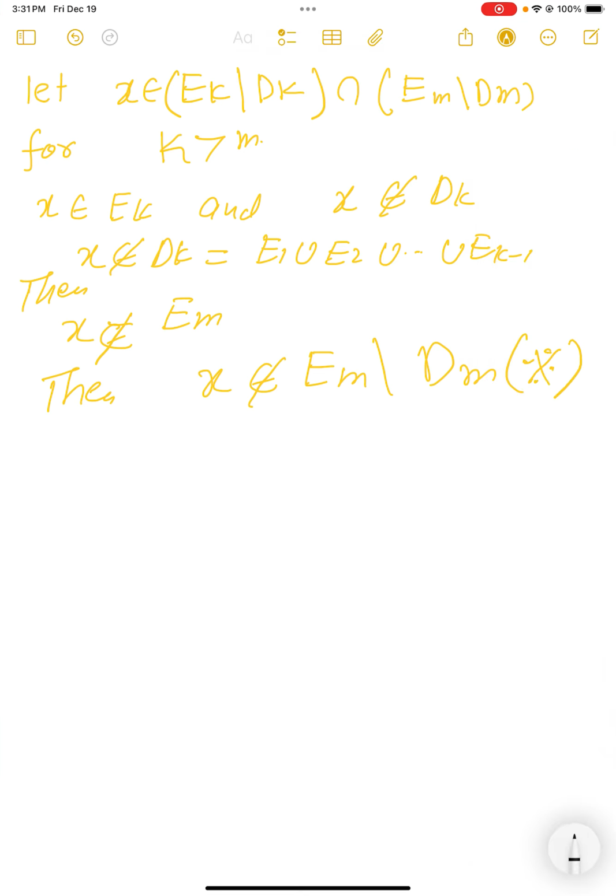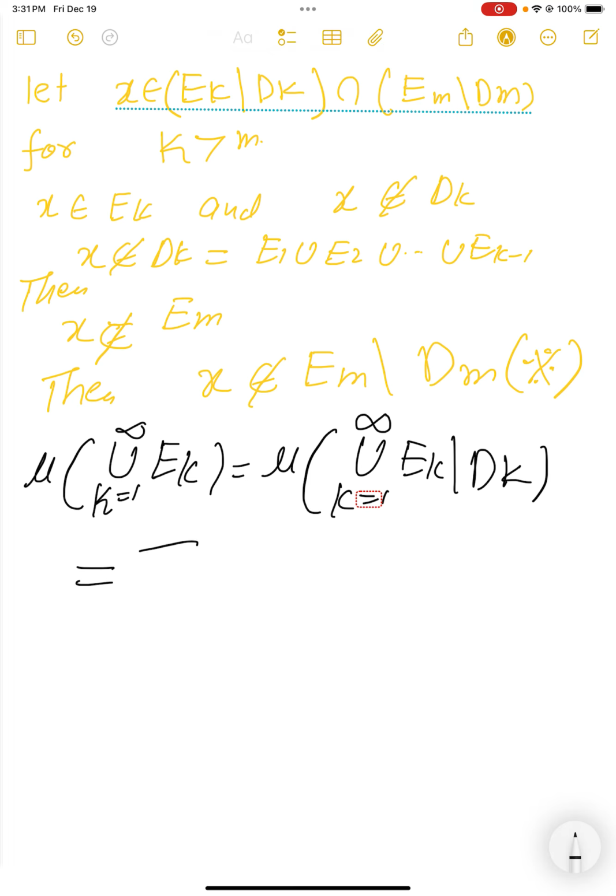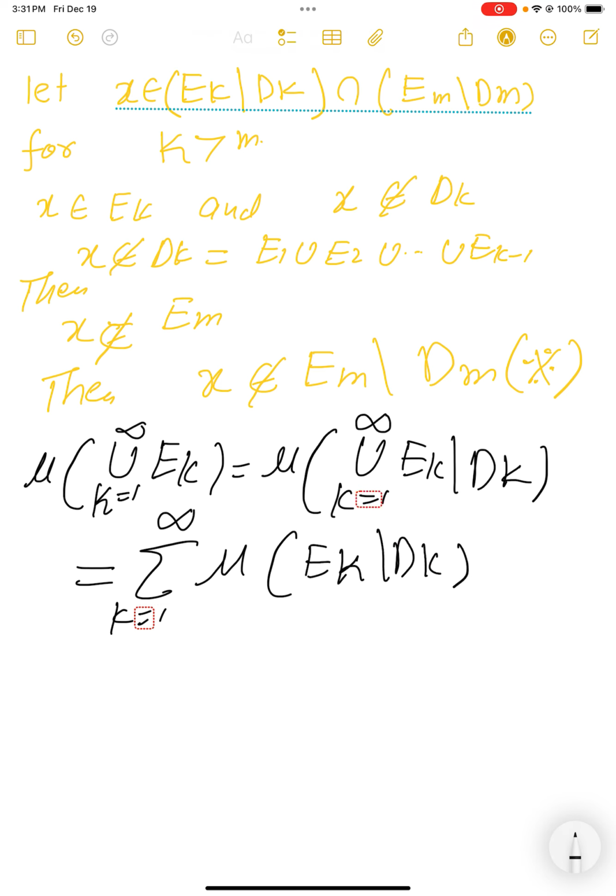So the measure of the union over k equals 1 up to infinity of E_k: this union is the union of E_k difference D_k. Since the sets E_k difference D_k are pairwise disjoint, by the second property this is the sum over k of the measure of E_k difference D_k.